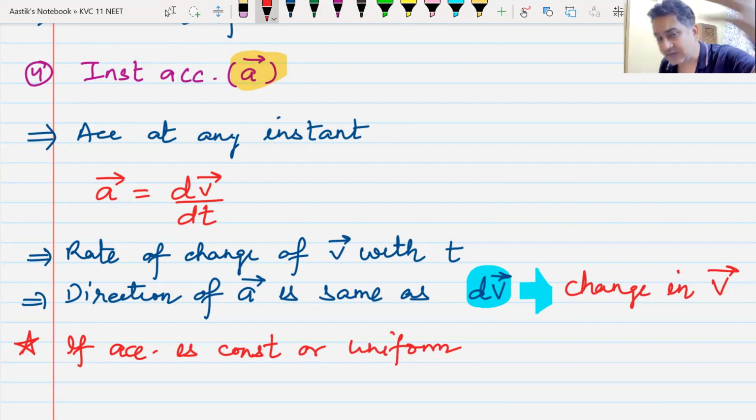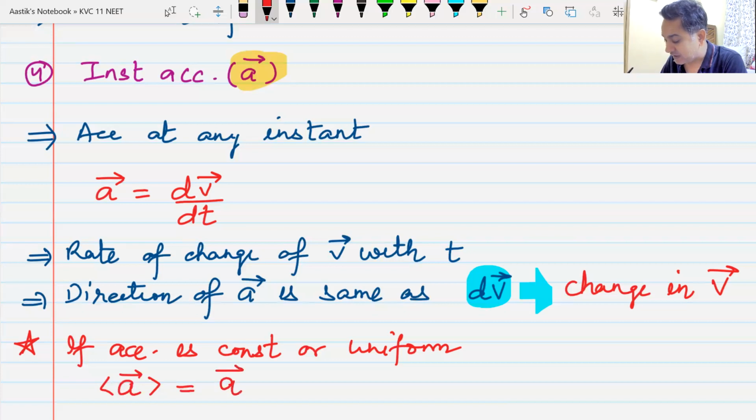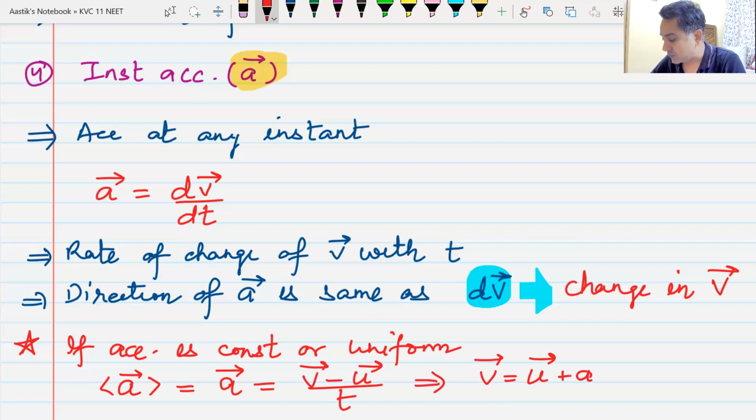Motion with constant acceleration. Now, in case of motion with constant acceleration, acceleration is constant. So if you calculate the average value, that average value will come the same as the instantaneous value. Do you understand this? The average value will come the same as the instantaneous value because acceleration is constant, and then you can write this average value, which is now equal to instantaneous value, as v minus u divided by t. From there you get your formula that you had seen, v is equal to u plus at.